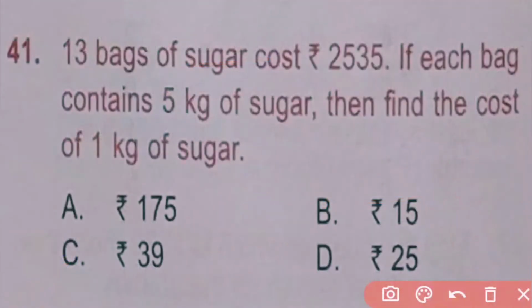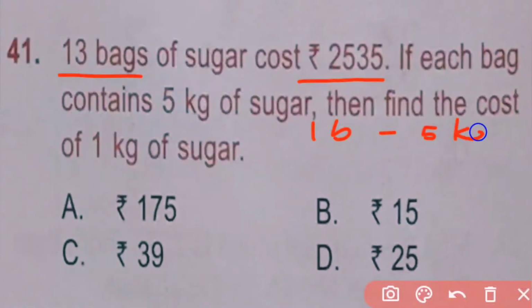Question number 41. 13 bags of sugar cost rupees 2535. If each bag contained 5 kg of sugar, then find the cost of 1 kg of sugar. So here given the cost of sugar of 13 bags, and each bag contains 5 kg of sugar.